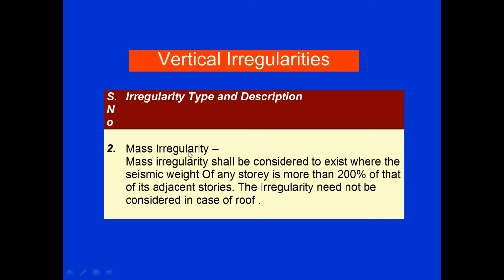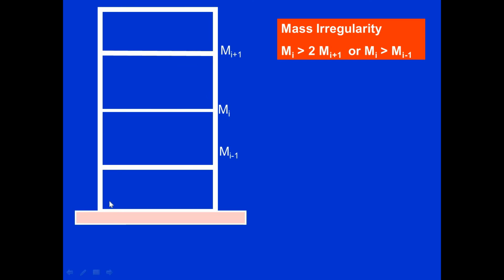Next is mass irregularity. This is also one type of irregularity associated with buildings. Mass irregularity shall be considered to exist where the seismic weight of any story is more than 200% of its adjacent stories. The irregularity need not be considered in case of the roof. So this is the mass irregularity. Let us see it with a diagram. So this is the example.